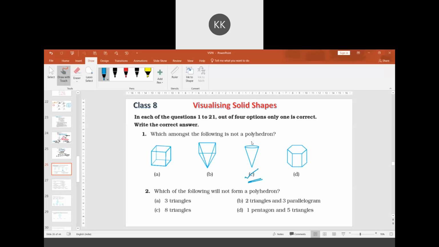Question 2: which of the following will not form a polyhedron? 3 triangles, 2 triangles and a parallelogram, 8 triangles, 1 pentagon and 5 triangles. Three triangles will not form a polyhedron.